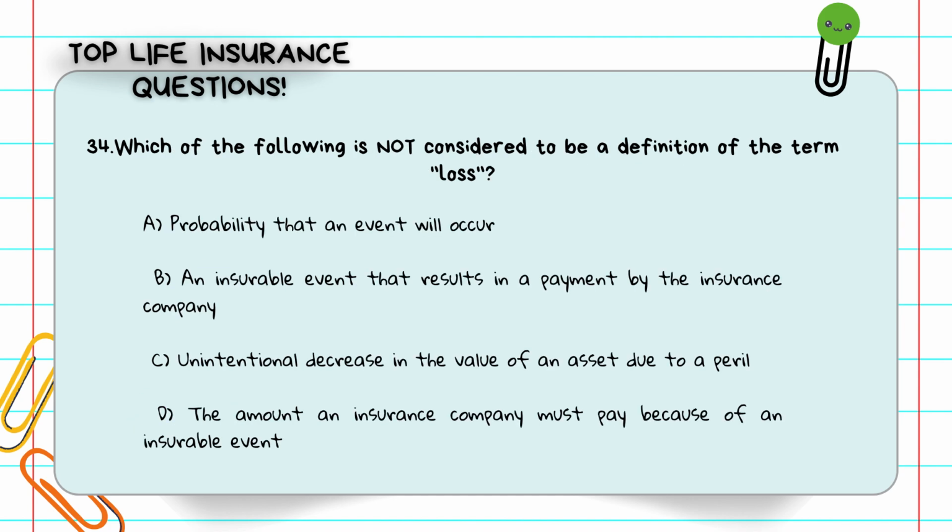Question number 34. Which of the following is not considered to be a definition of the term loss? A. Probability that an event will occur. B. An insurable event that results in a payment by the insurance company. C. Unintentional decrease in the value of an asset due to a peril. D. The amount an insurance company must pay because of an insurable event. Loss means something bad actually happened, not the probability of it happening. The answer is A, probability that an event will occur.